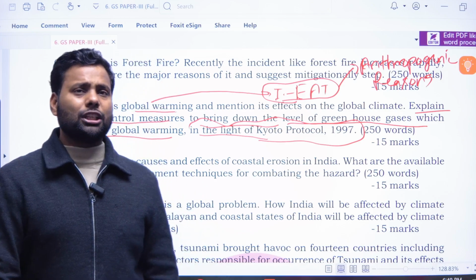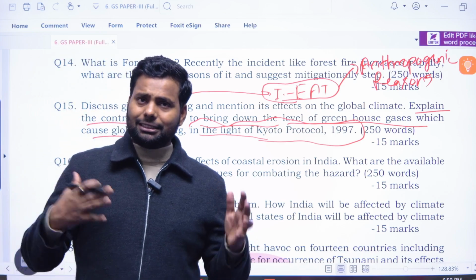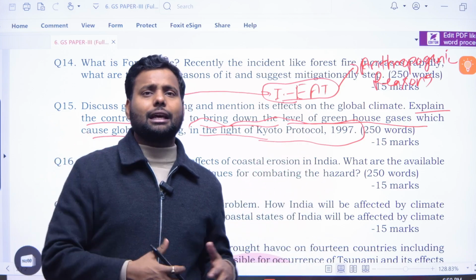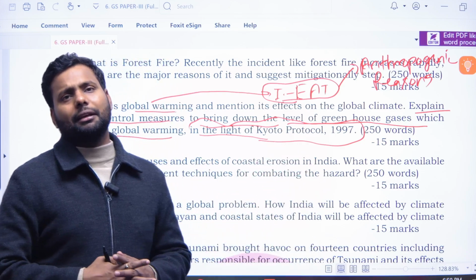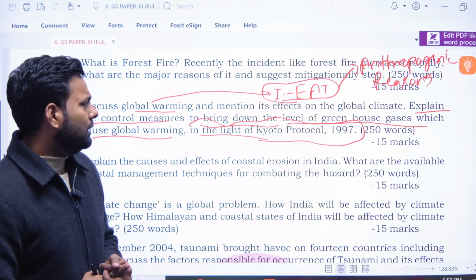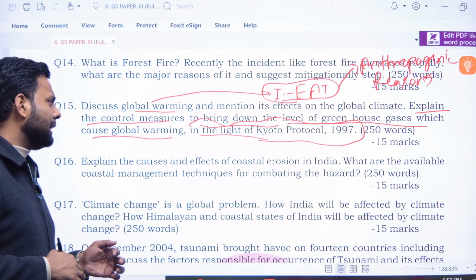These are some philosophies where the capitalist people and industrialists are working, and because of this reason the level of greenhouse gases increases.